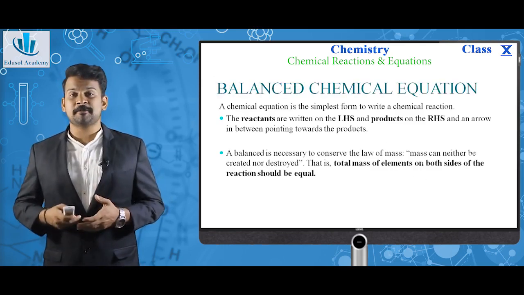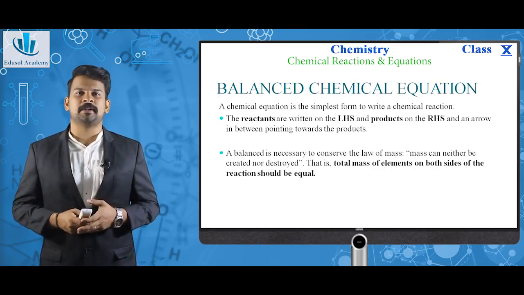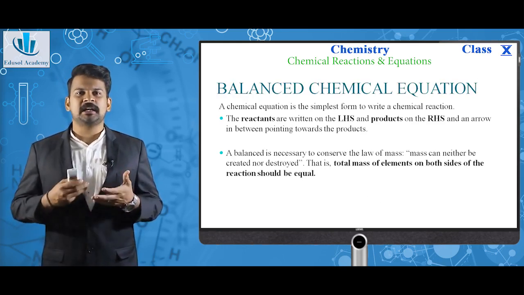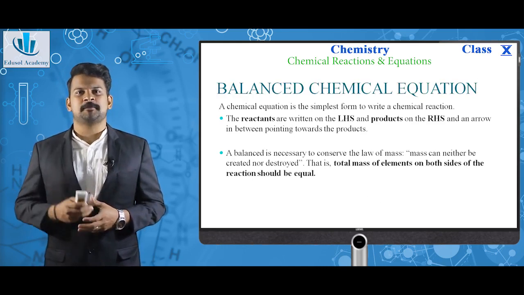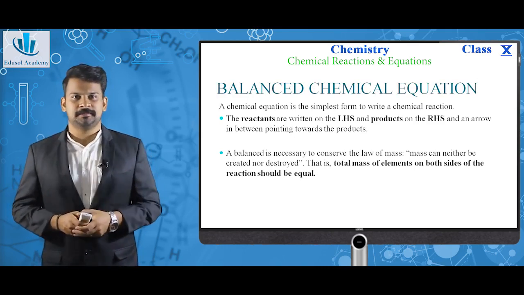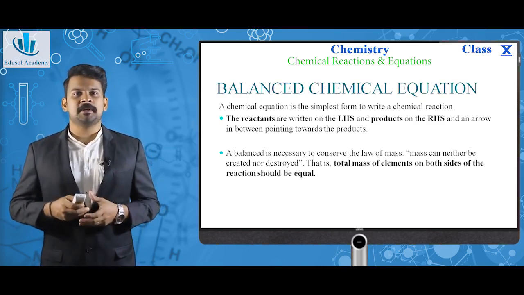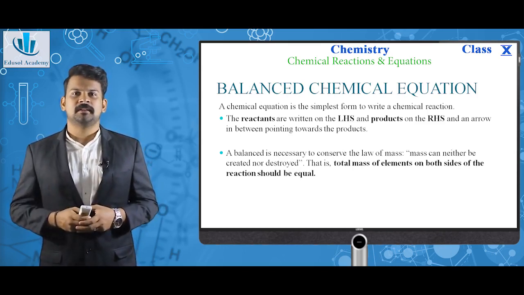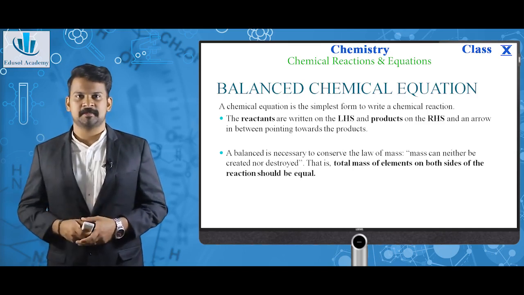We just saw different kinds of chemical reactions occurring with different types of substances. So a chemical equation is the simplest form to write a chemical reaction. The balanced chemical equation gives very good information about the chemical reaction that has taken place.